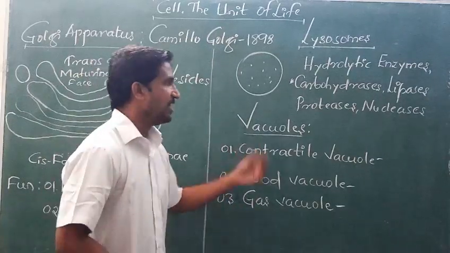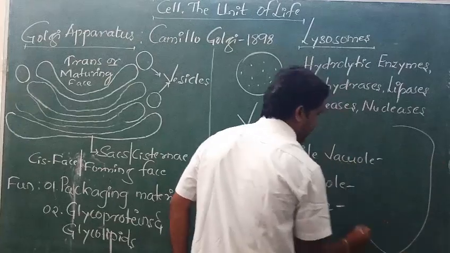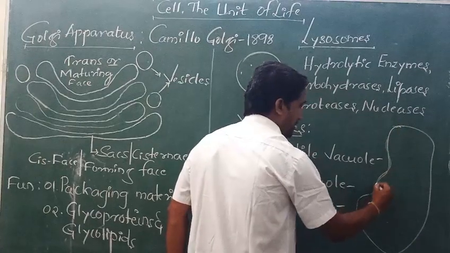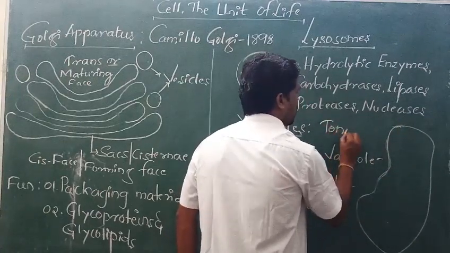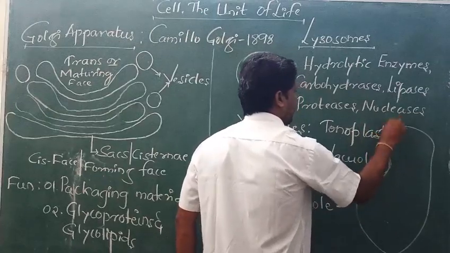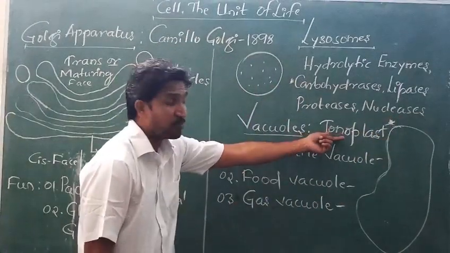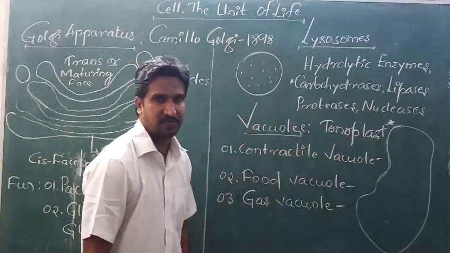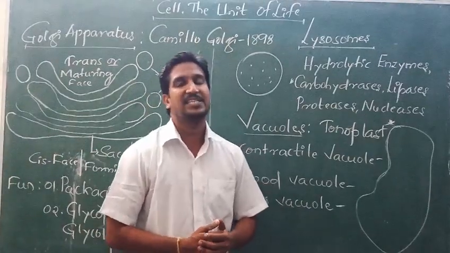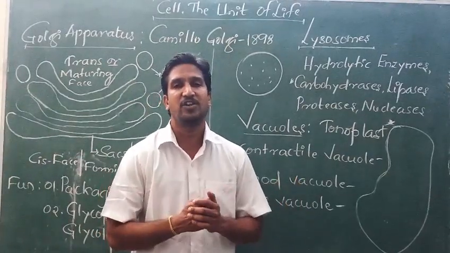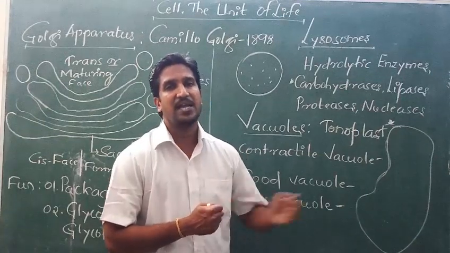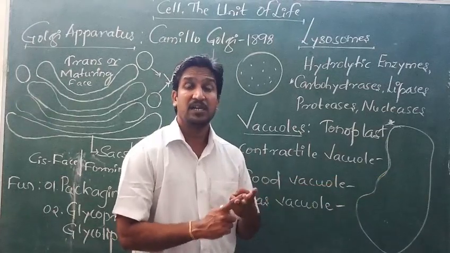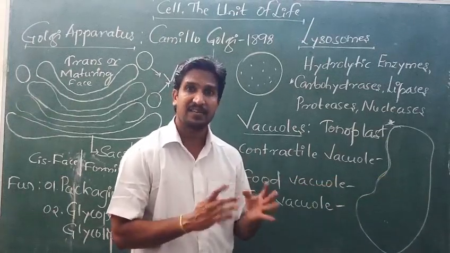So consider in a plant cell the vacuole will be like this. This is considered as the vacuole, and it is enclosed in a membrane. The membrane of this vacuole is called the tonoplast. Most important question: what is tonoplast? The membrane around the vacuole is called the tonoplast. Specifically in a plant cell, 90% of the volume is covered by the vacuole, containing water, minerals, stored food material, and gases.